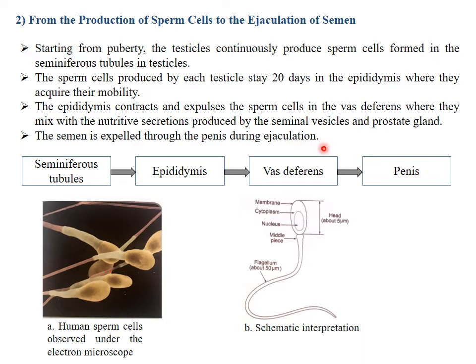So let's see the path of sperm cells from production till ejaculation. So from the seminiferous tubules to the epididymis, then to the vas deferens, and finally to the penis. In document A, we can see human sperm cells observed under the electron microscope. And in document B, we can see a schematic interpretation of a sperm cell. So a sperm cell has a membrane, a cytoplasm, a nucleus, and a flagellum.